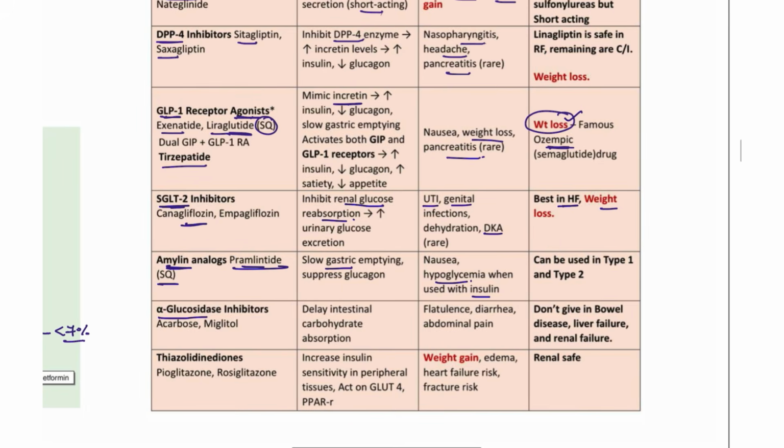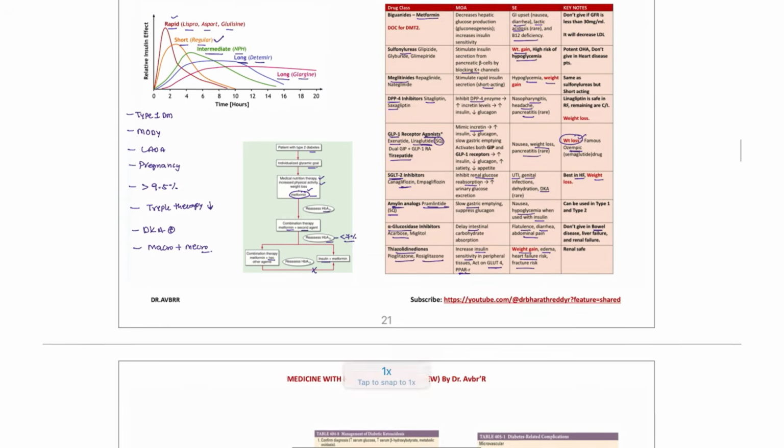Next, alpha glucosidase inhibitors: acarbose, voglibose, miglitol. This is going to delay the carbohydrate absorption, but diarrhea, flatulence, abdominal pain can be seen. So IBD patients, inflammatory bowel disease patients, it should not be given. Thiazolidinediones, it is a glitazone or rosiglitazone. It is going to increase the insulin sensitivity, and GLUT4, it is going to act on. But weight gain, edema, heart failure risk, fracture risk, bowel cancer, sorry, bladder cancer, all this will be seen with the thiazolidinediones in patients.